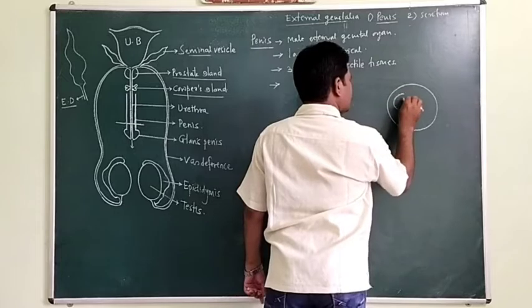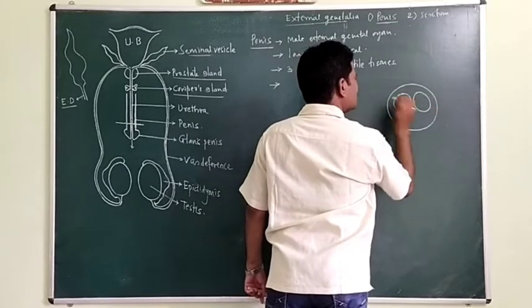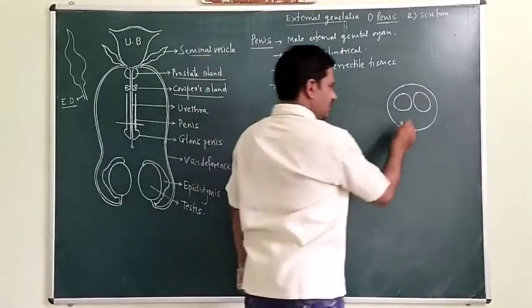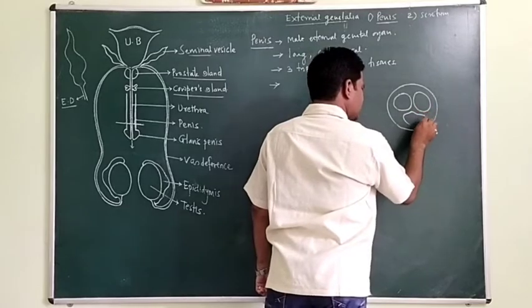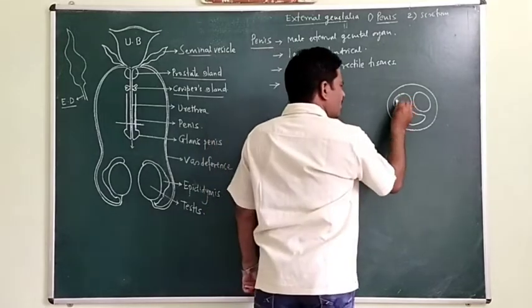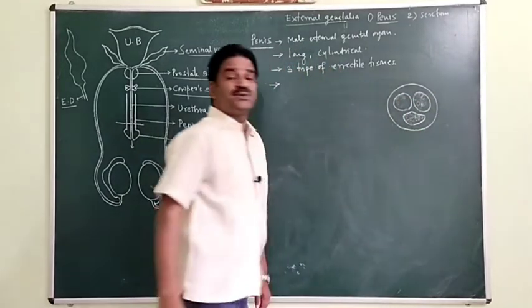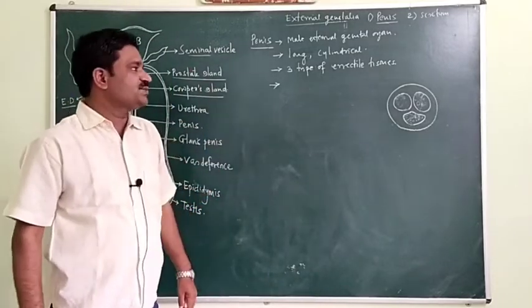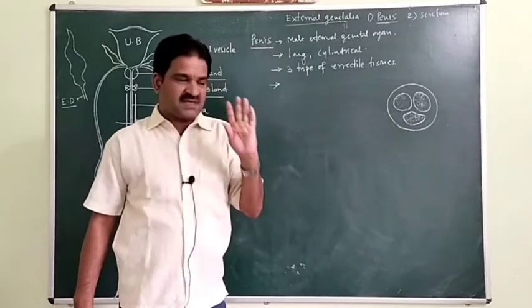The first one, posterolateral masses, two masses which are in pair, and the third mass is the median mass. Okay, these three masses of erectile tissues constitute a penis, which is a muscular organ.